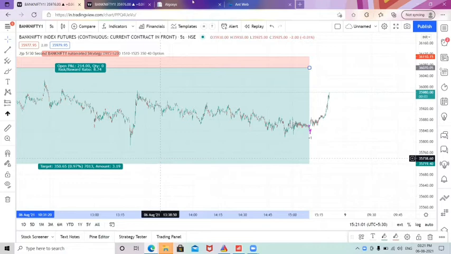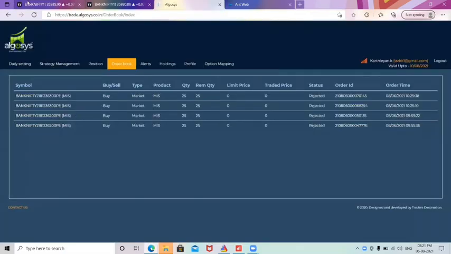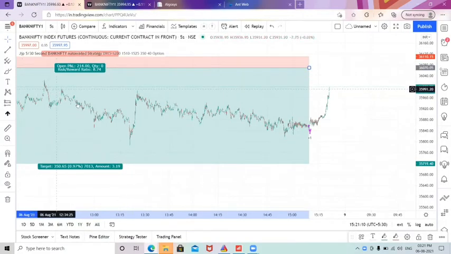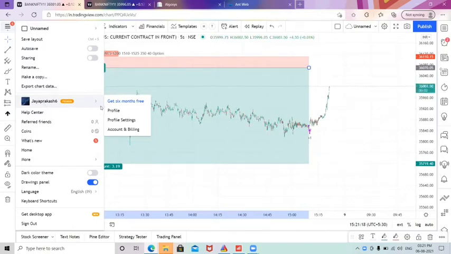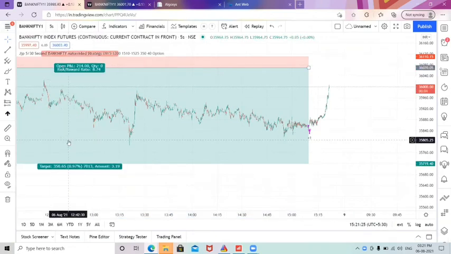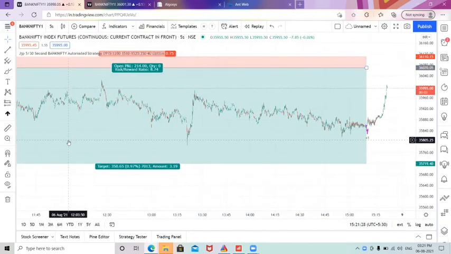You just need to go to the Algosys platform. You can log in right now, and you can also get a free trial for the Algosys platform. For the seconds time frame, you need to go for the premium subscription of our trading platform. If you want a trial for 30 days, you can go, because TradingView provides a 30 day free trial for premium users. After signing up with TradingView, you get access to our indicator, and we will fix all the alerts, give you the full setup for automation, and guide you to take full automation trading.